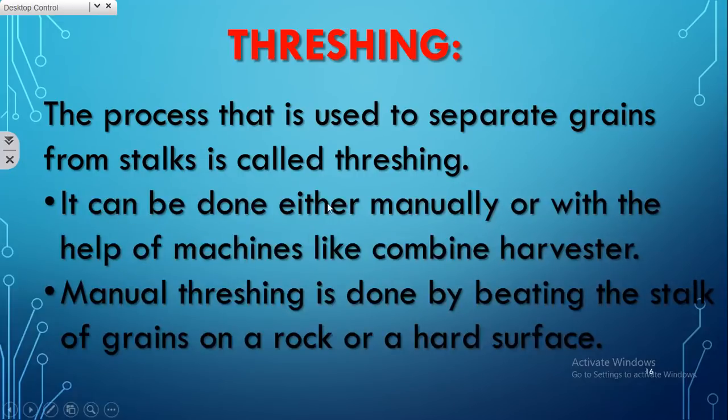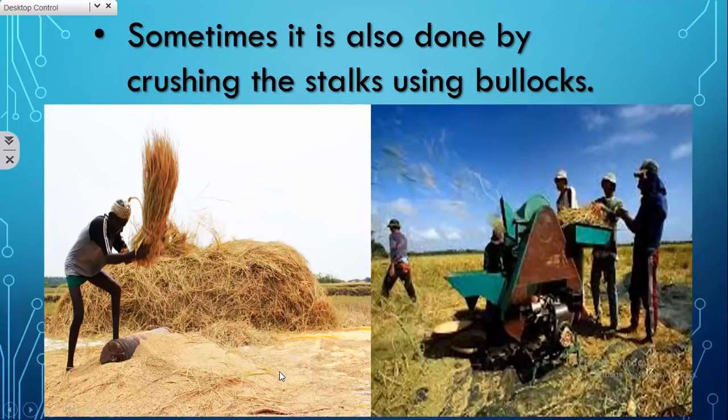It can be done either manually or with the help of machines like combine harvester. Manual threshing involves beating the stalk of grain. They will take a stalk of grains in their hand and beat those grains with the stalk against the hard surface like rock. Sometimes it is also done by crushing the stalks using bullets.